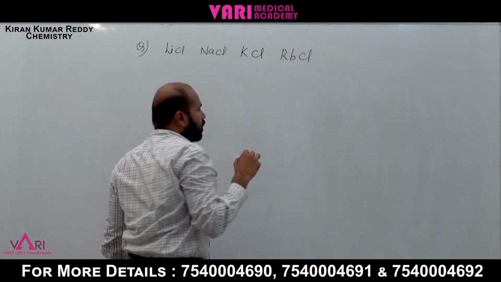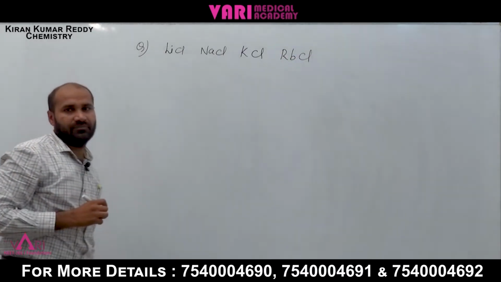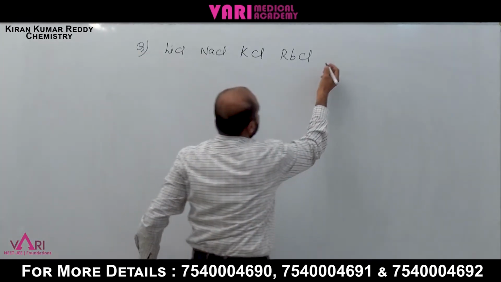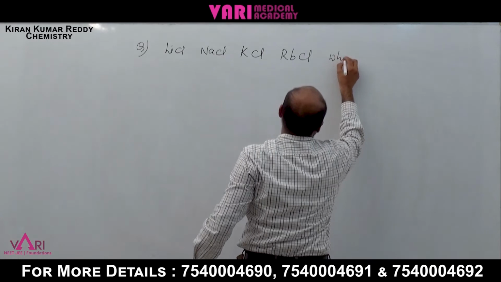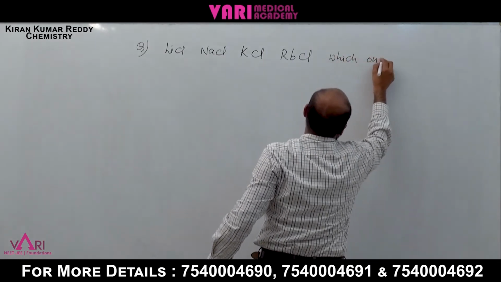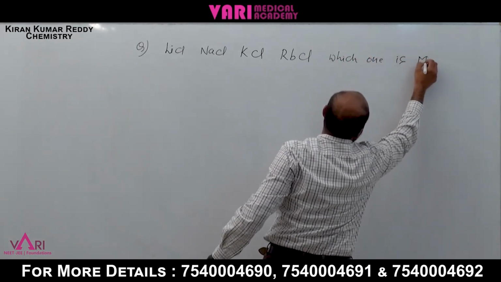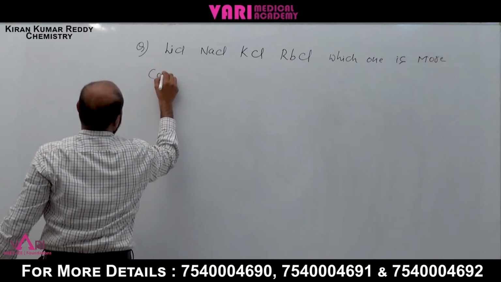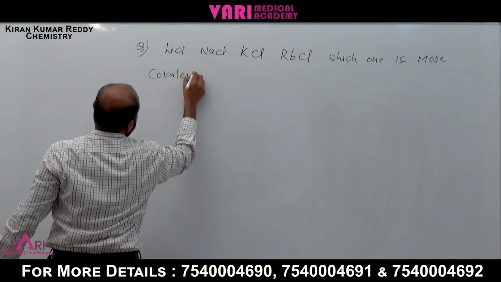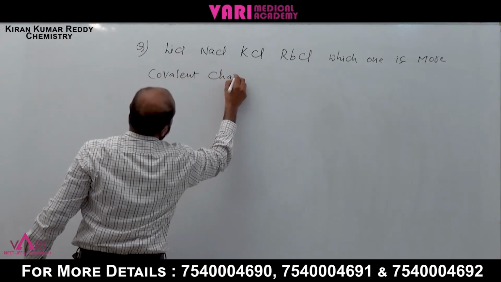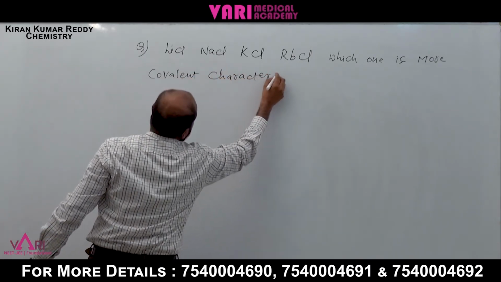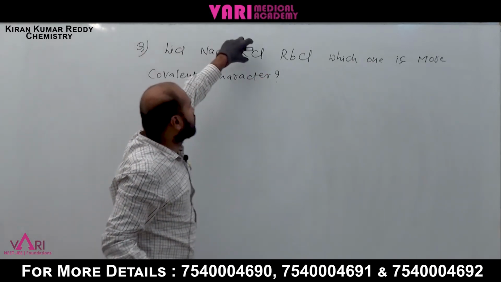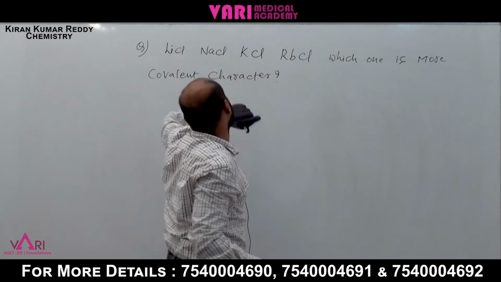Which one has more covalent character? Write the order. Here we have Li+, Na+, K+ and Rb+.